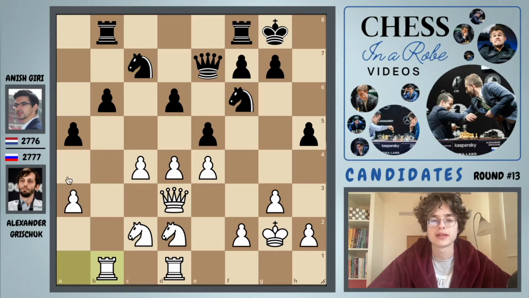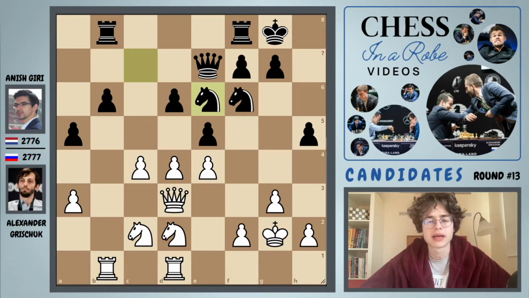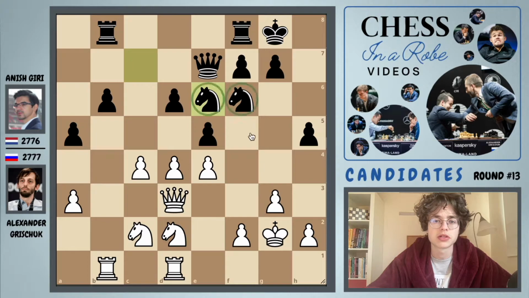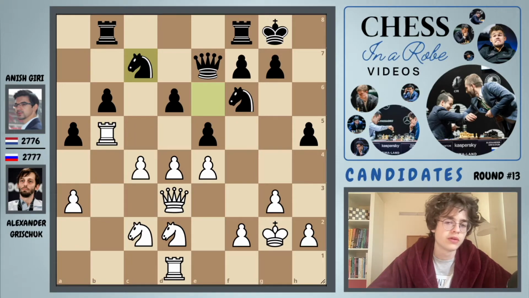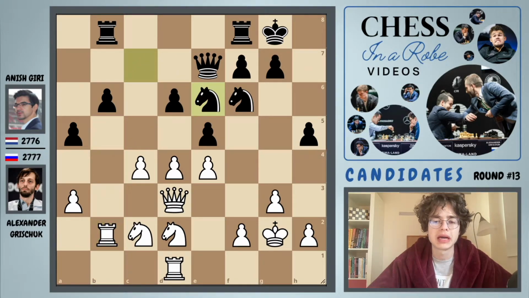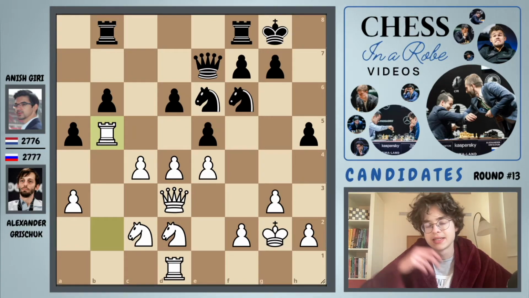Now we have rook a b1, as I told you, just putting the rook on the half open b file. Knight e6, and now it actually looks like black is pretty much fine here. These knights are pretty much controlling the center, he has a pawn in the center, and the position doesn't look that bad. It's just not an easy position for black to get some sort of advantage. So we have rook to b5, and now maybe in this position, this is what Alexander Grischuk said after the game in the interview, that maybe Anish could have gone for something like a knight to c7, then he would have gone back to b2, and now maybe back and there would be some repetition, but of course Anish didn't want to go for something like that. He still wanted to win the game.